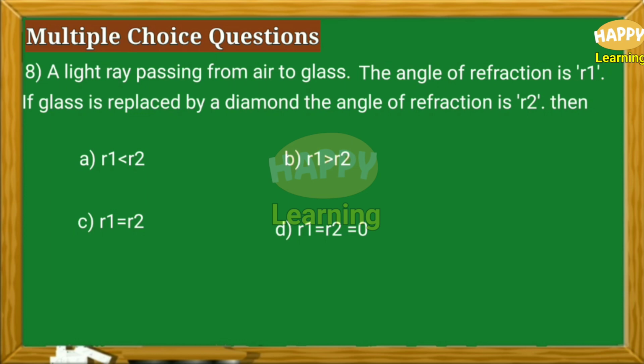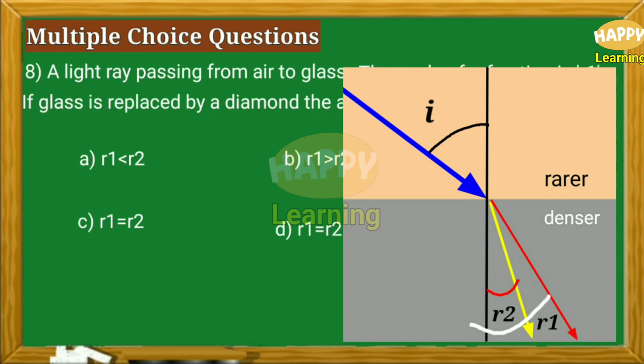So let us read the question once again. A light ray passing from air to glass, then the angle of refraction R1. So when light ray travels into glass, angle of refraction is R1. Then in the second case, light ray travels from air into diamond. Here the angle of refraction is R2. So in both the cases, air is the rarer medium. For glass, angle of refraction is R1. For a diamond, angle of refraction is R2.